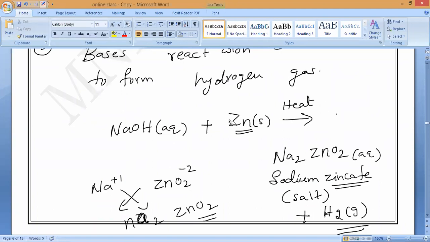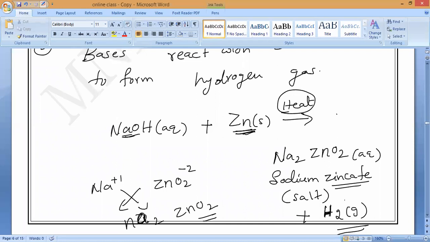I am not writing zinc hydroxide or something because zinc is also combining with the sodium. We are strongly heating, so that zinc is also reacting. Sodium hydroxide is reacting with the zinc and it is forming sodium zincate, plus hydrogen gas comes out separately. Do you understand?